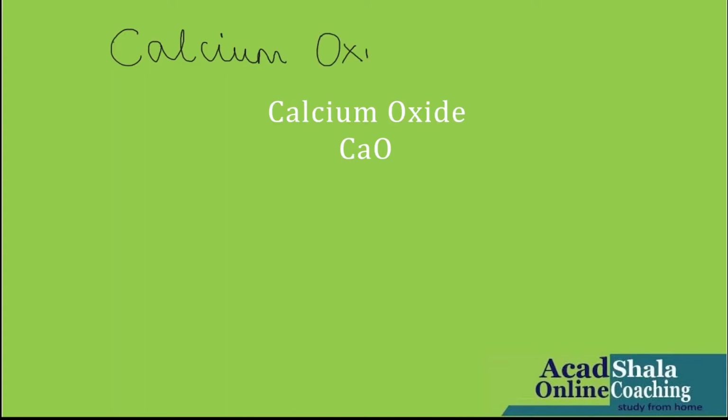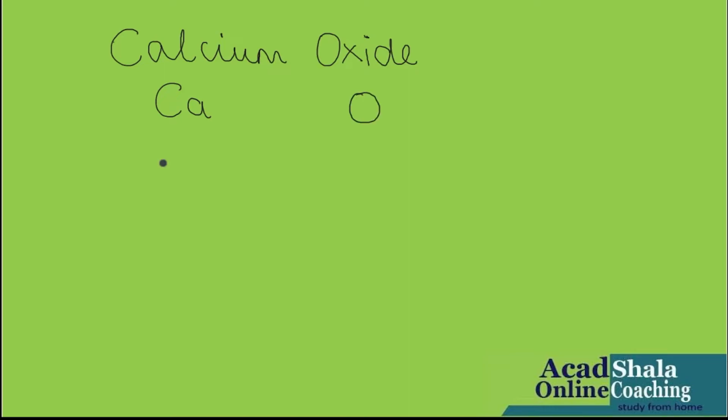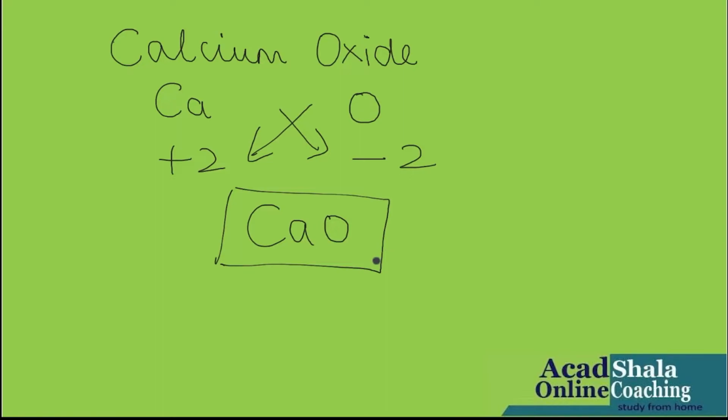Calcium oxide, symbol Ca, oxide, that is oxygen, O, valency +2, oxygen, that is oxide, -2, criss-cross, CaO. Finished. This is your final chemical formula. Finished. Next,